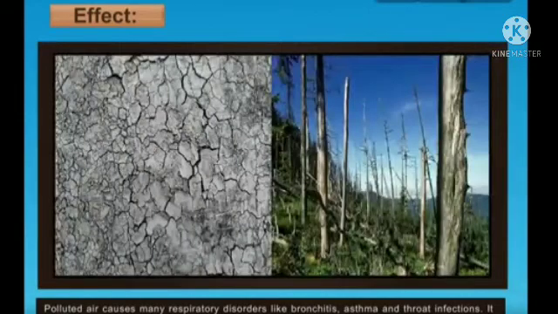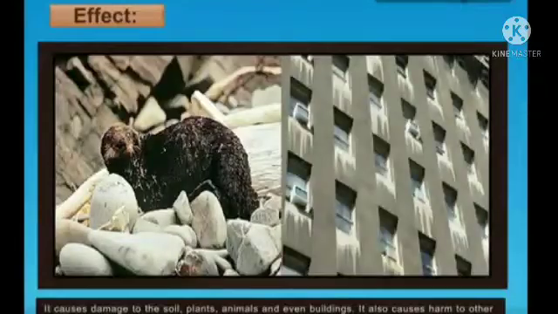Polluted air produces acid rain. It causes damage to the soil, plants, animals and even buildings. It also causes harm to other living organisms.